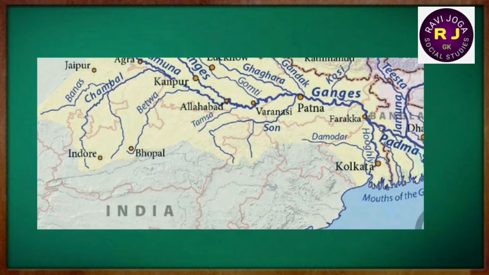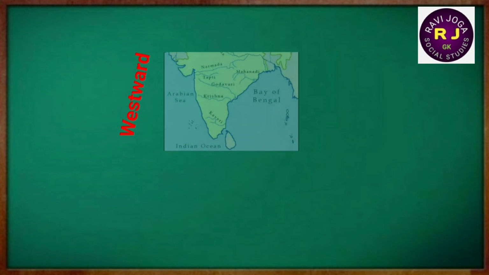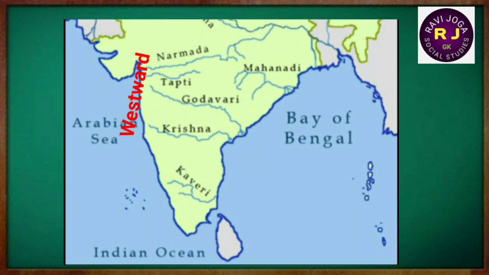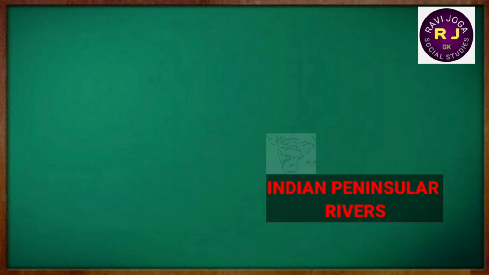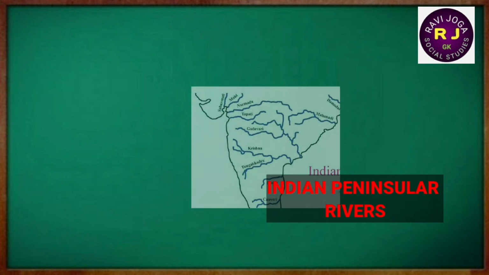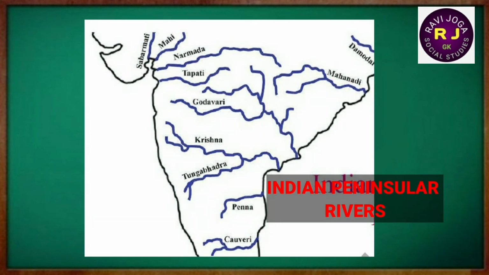The northward direction rivers are Chambal, Betwa, Ken, Son, Sindh. These are the rivers that flow in a northward direction and they belong to the Ganga river system. Westward direction rivers. These are Narmada, Tapati, Sabarmati, Mahi. They flow towards the west and discharge their water in the Arabian Sea. Eastward direction rivers. The major river systems of the peninsular drainage are Mahanadi, Godavari, Krishna and Kaveri.